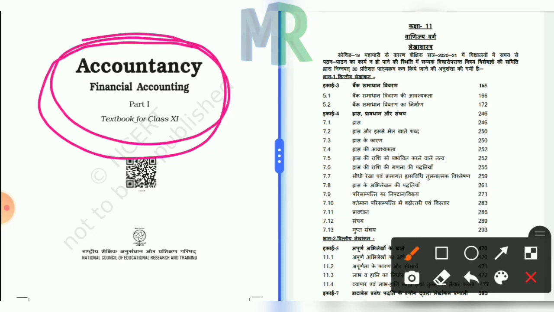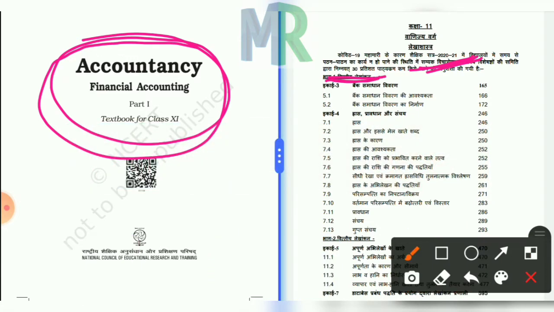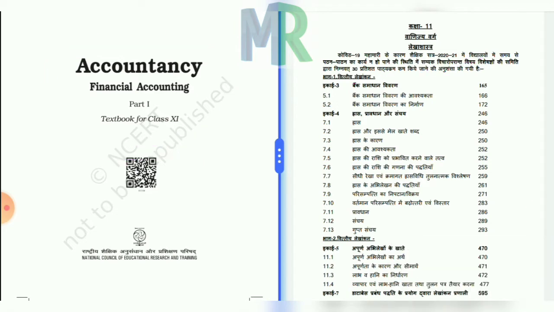As you all know, during the financial year 2020 to 21, there is a reduction in syllabus of 30% because of COVID-19 coronavirus. You have to know the actual syllabus and the remaining syllabus of accountancy for the year 2020 to 21 after the reduction. First of all, you have to know the whole syllabus of accountancy.